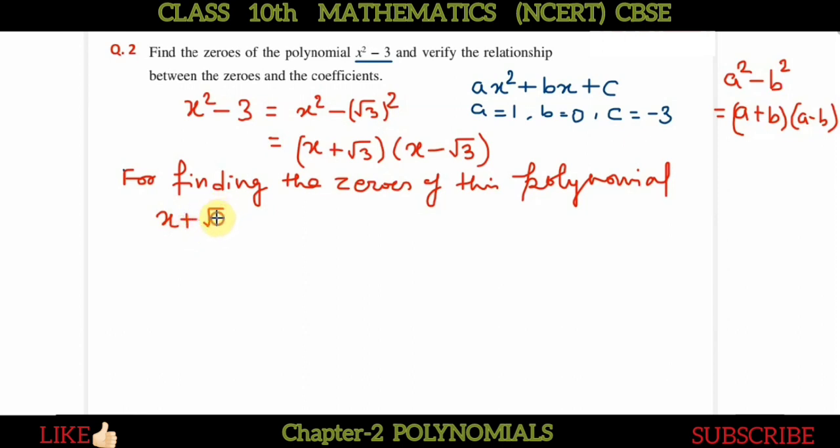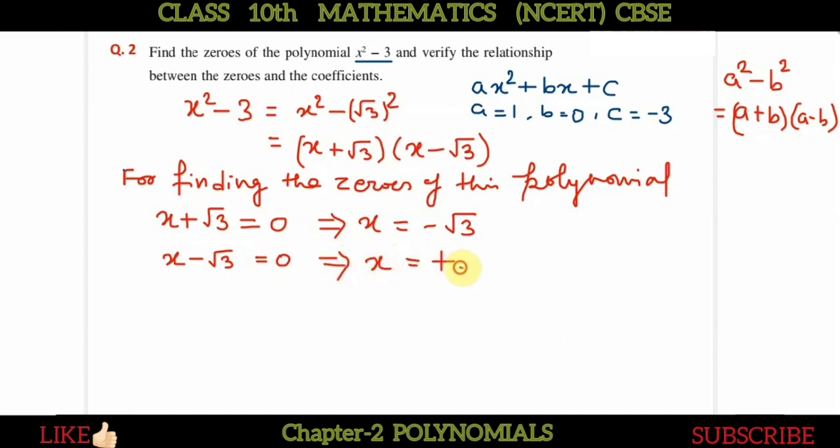So x plus root 3 equals 0. One by one we can take both the terms. So x plus root 3 is 0, so x equals how much? It is minus root 3. And in the next way we can write x minus root 3 equal to 0, and in this case the value of x will be plus root 3.